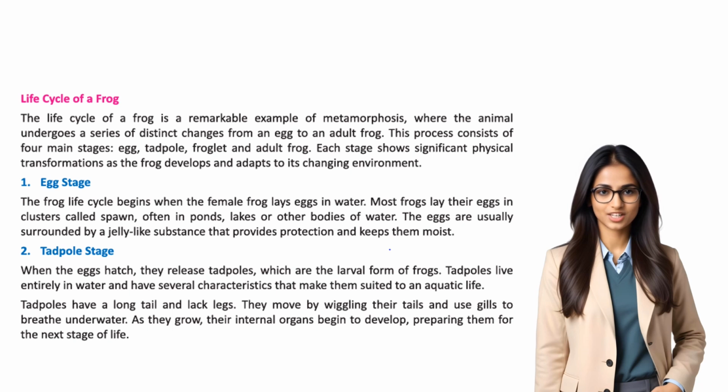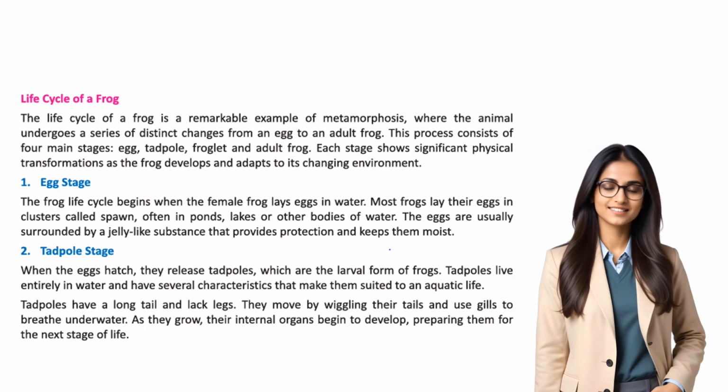1. Egg stage. The frog life cycle begins when the female frog lays eggs in water. Most frogs lay their eggs in clusters called spawn, often in ponds, lakes or other bodies of water. The eggs are usually surrounded by a jelly-like substance that provides protection and keeps them moist.